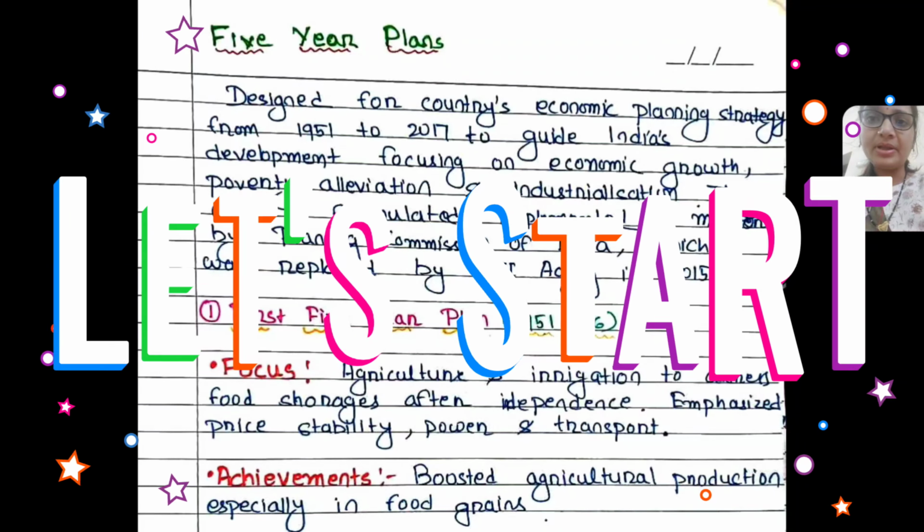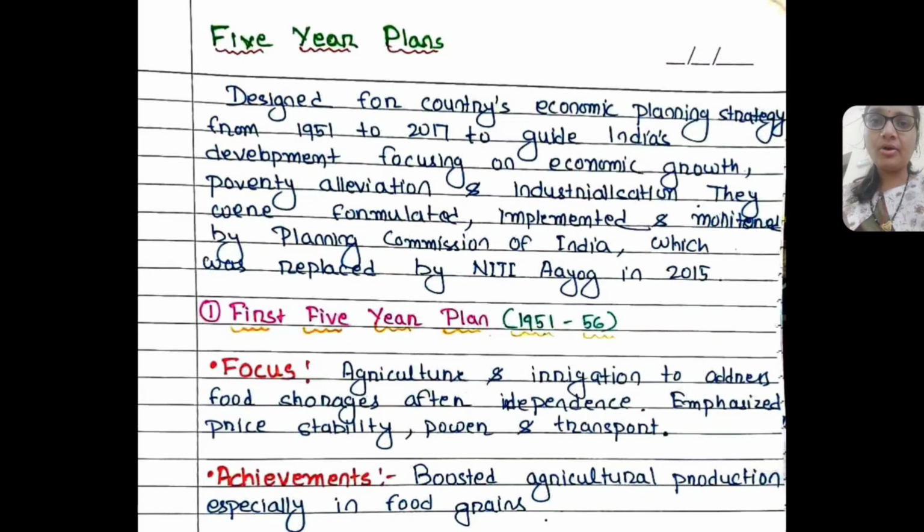What are the 5-year plans? They are the economic planning strategies of India after 1951 till 2017. There were 12 5-year plans which were formulated in India for the economic growth of the country as well as the poverty alleviation and industrialization of the country. And they were all formulated, implemented as well as monitored by the Planning Commission of India, which was later replaced by the Niti Aayog in 2015. So let's discuss all the 5-year plans.